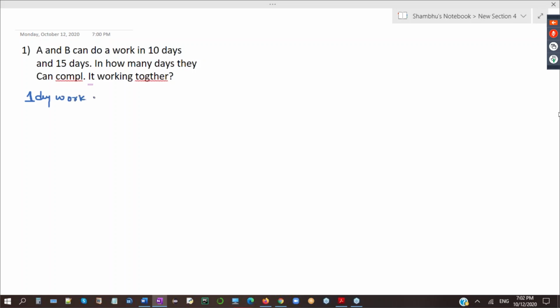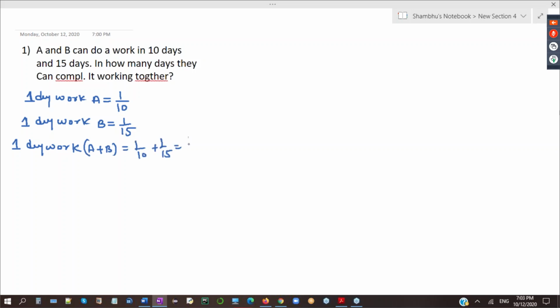1 day work of A is 1 by 10, and 1 day work of B is 1 by 15. Then 1 day work of both A and B is 1 by 10 plus 1 by 15, that is 1 by 6.